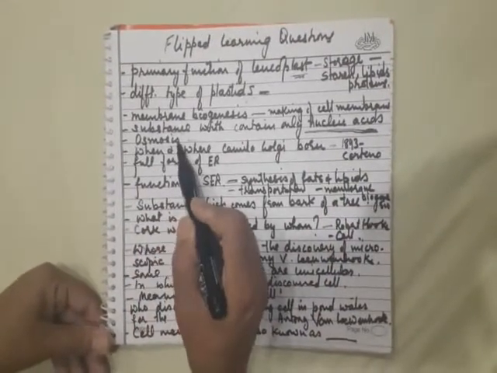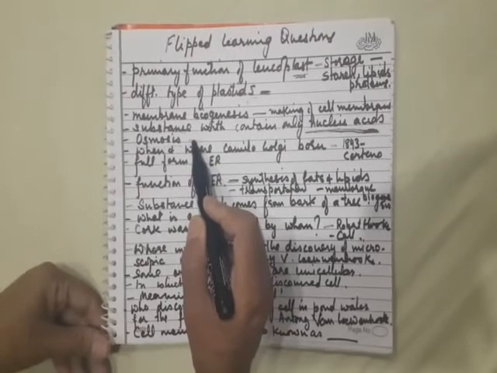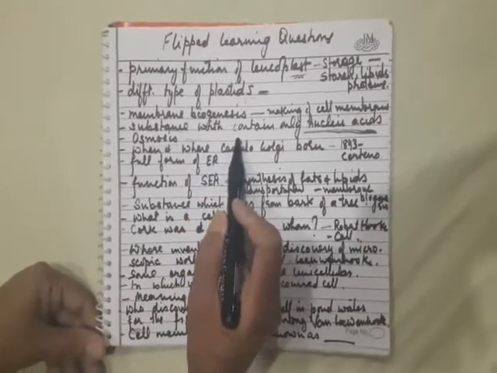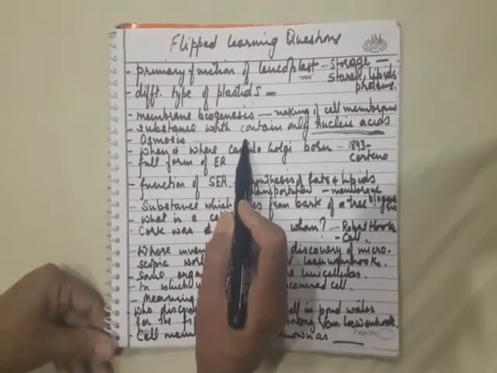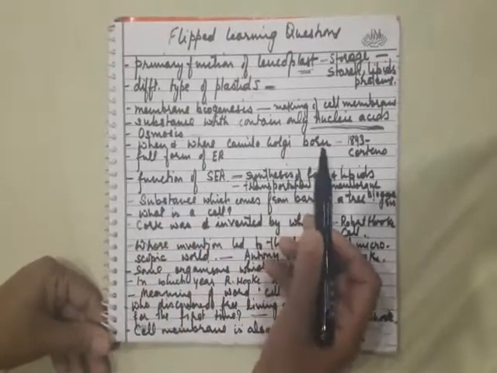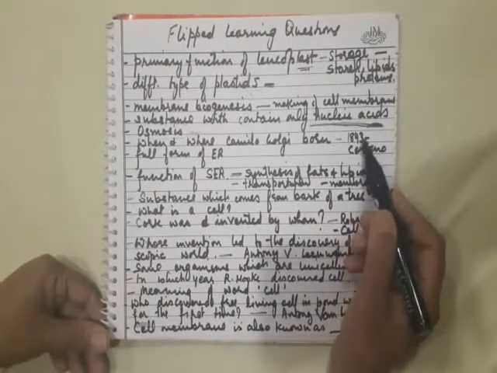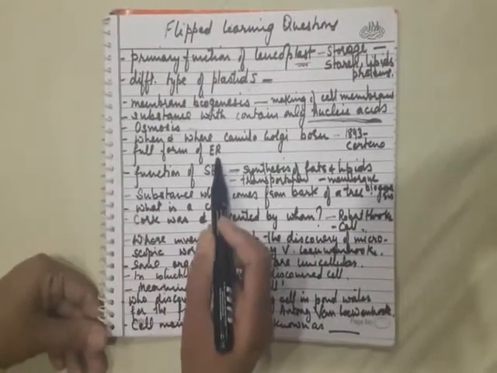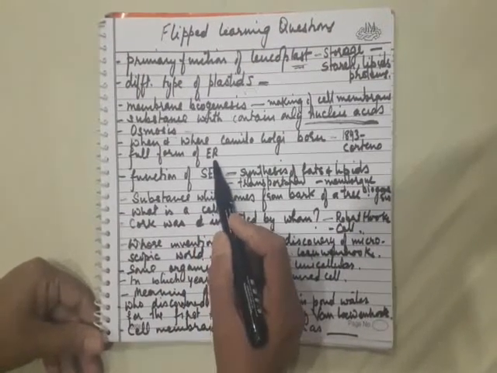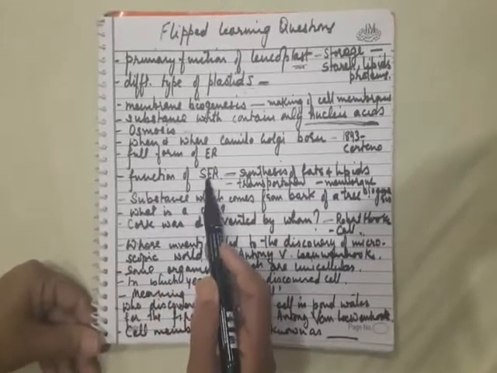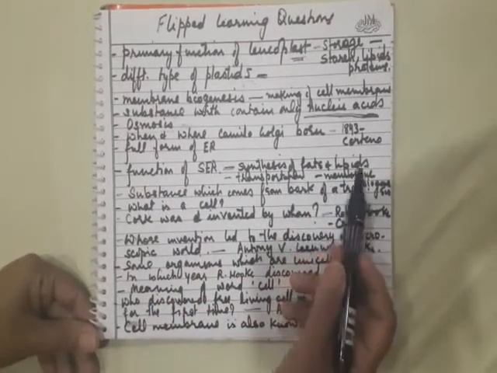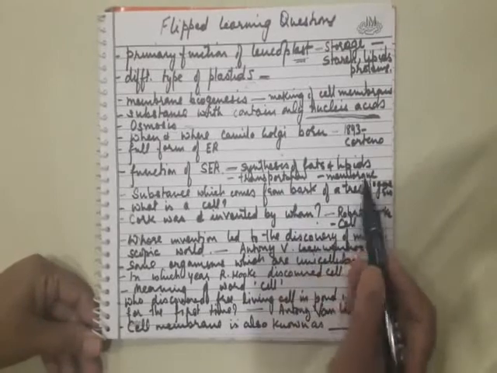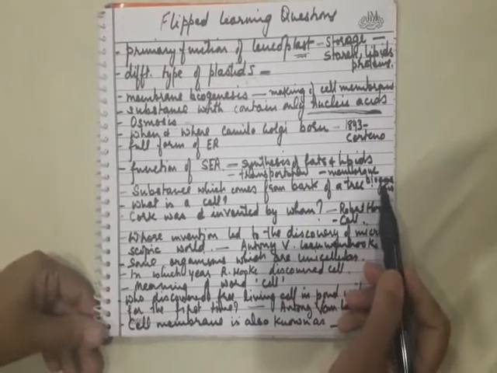Osmosis is the process by which solvent molecules move from high to low concentration through a semi-permeable membrane. When and where was Camillo Golgi born? In 1843 in Cortino, Italy. The full form of ER is endoplasmic reticulum. Functions of smooth endoplasmic reticulum are synthesis of fats and lipids, transportation as well as membrane biogenesis, that is formation